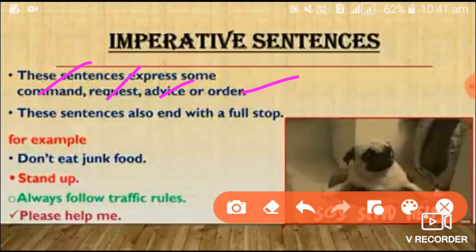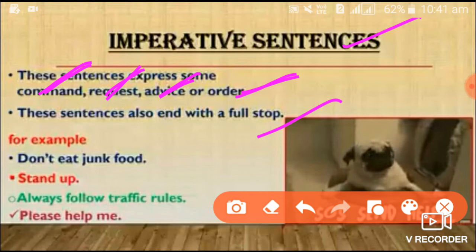So, to express orders, advice, requests and commands, we shall use imperative sentences. Understood, children? When do we use these imperative sentences? These sentences express some command, request, advice or order. These sentences also start with a capital letter and end with a full stop. This is common for all types of sentences.